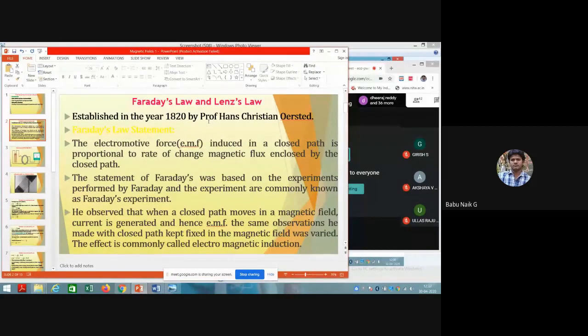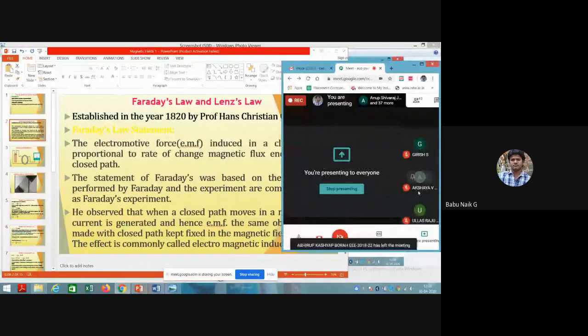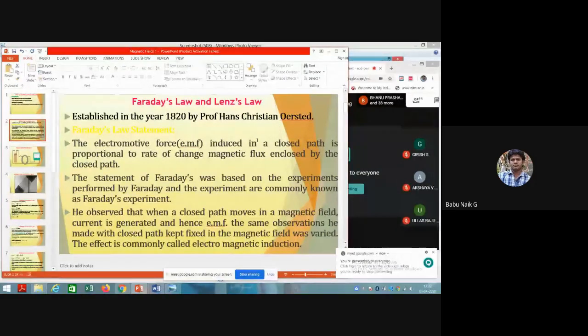He described that, 10 years later, he took the compass needle near the current and saw some movement in it. After that Oersted left it, and after 10 years Michael Faraday started. After 10 years, he proved one experiment, which is the main thing in Faraday's experiment.